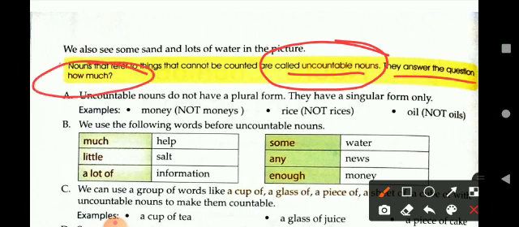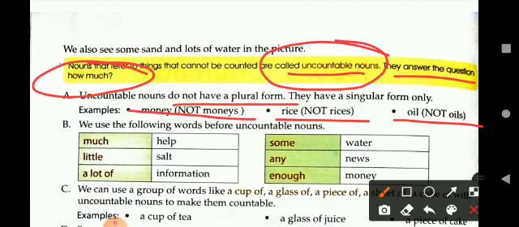Now uncountable nouns do not have any plural form, unlike countable nouns. They have a singular form only. For example, money, not monies. Rice, not rices. Oil, not oils. It means uncountable nouns do not have a plural form.